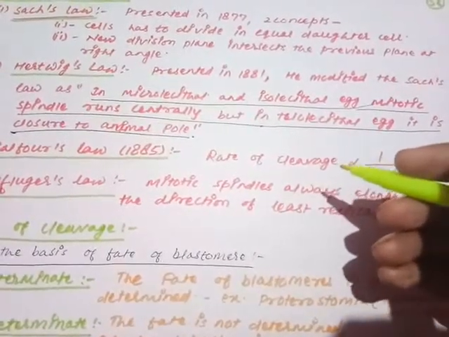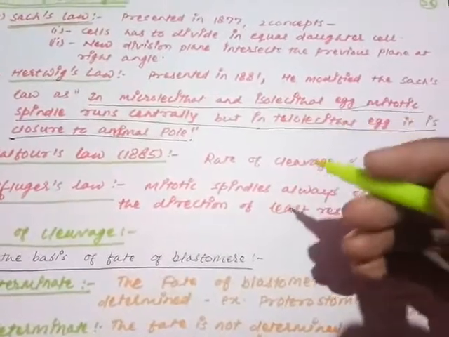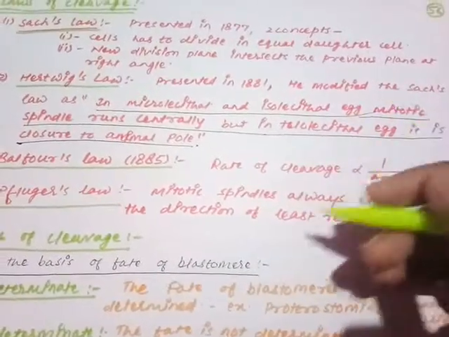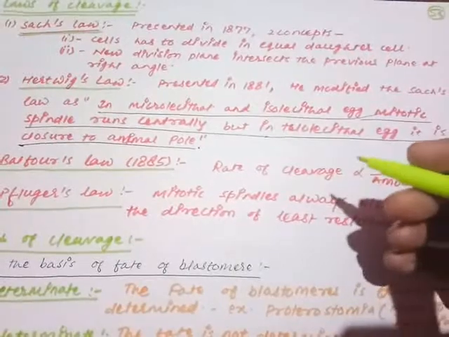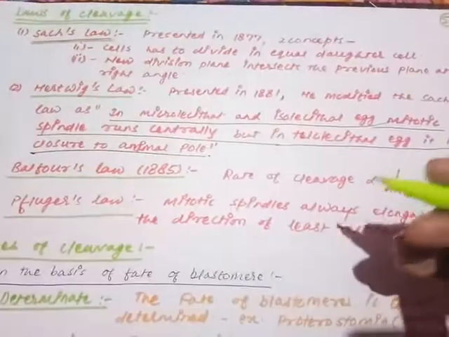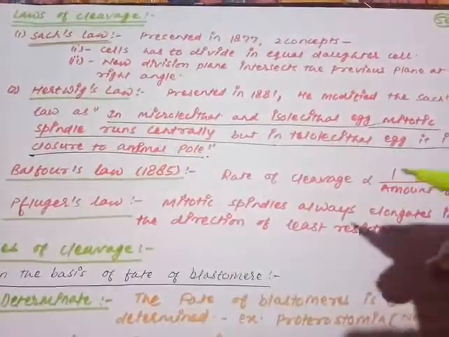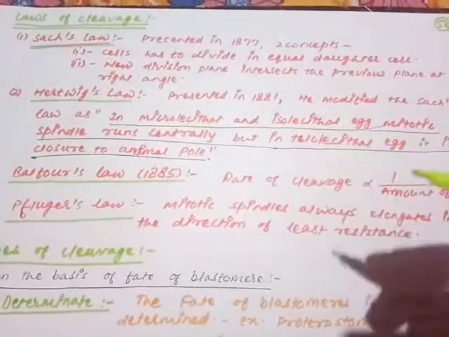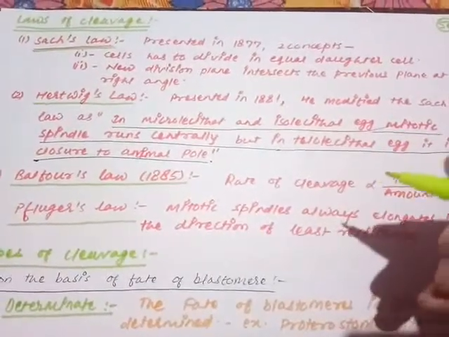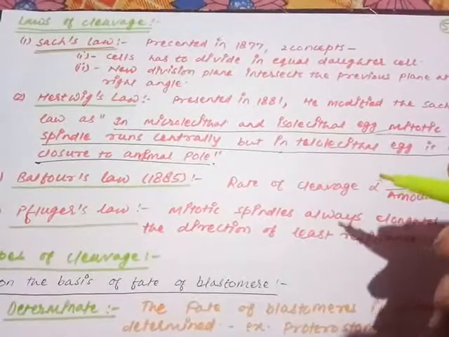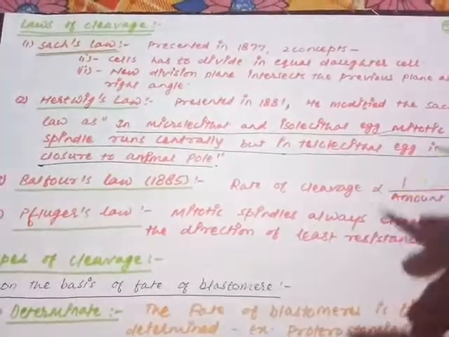In the fertilized egg we cannot say the yolk is present equally throughout the complete cytoplasmic region. So Balfour stated that the yolk is going to provide a negative impact over the rate of division, over the process of cleavage.